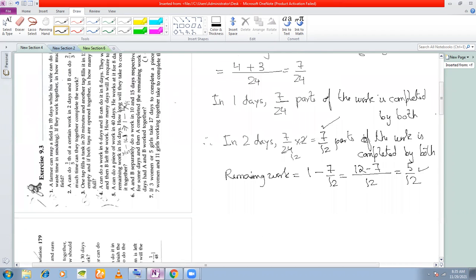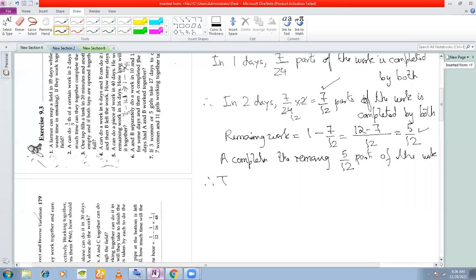A completes the work. A completes the remaining 5 by 12 part of the work. So therefore, time taken by A to complete the remaining work